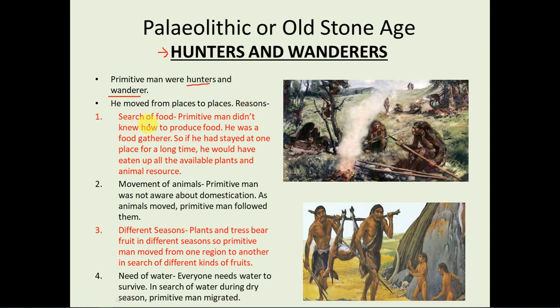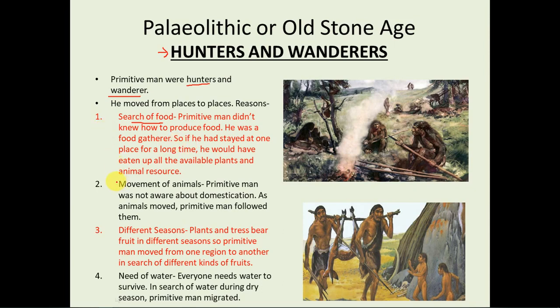First is search for food. Obviously, they moved from one place to another in search of food, as primitive man did not know how to produce food. He was a food gatherer. He used to gather the food, like he used to get fruits from the trees. Then they used to eat the stem part also. So he was basically a food gatherer. So if he stayed at one place for a long time, he would have eaten all the available plants and animal resources. So that is why he moved from place to place in search of food.